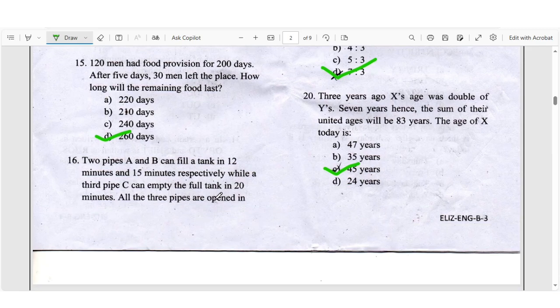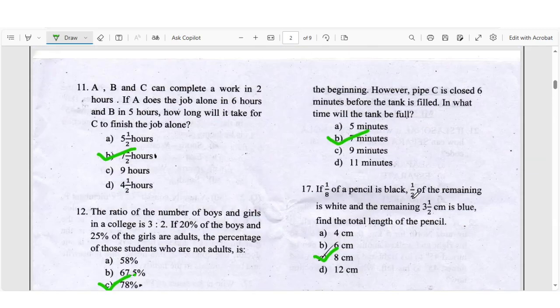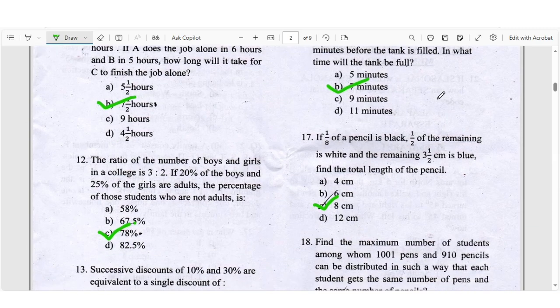Question number 16: Two pipes A and B can fill a tank in 12 minutes and 15 minutes respectively, while a third pipe C can empty the full tank in 20 minutes. All 3 pipes are open in the beginning. However, pipe C is closed 6 minutes before the tank is filled. In what time will the tank be filled? Right answer will be B 7.